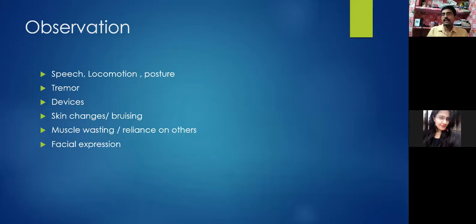And definitely, as a prerequisite criteria, you should have a better understanding of neuroanatomy, neurophysiology, as well as clinical neurology. Then during interrogating the patient, we should observe the speech. Let the patient speak up initially for 5 minutes, because the initial 5 minutes is the phase when the patient will tell you most of the appropriate and very informative information related to the clinical condition of the patient. So during the initial 5 minutes, you should not interrupt the patient.